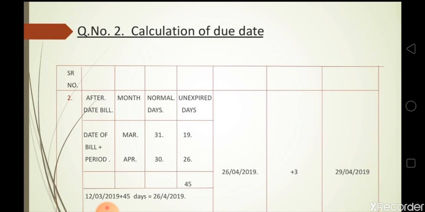So first we will have to calculate the remaining days in the month of March. The days remaining are 19, and in the month of April again we will see that 26 days are remaining. So the date is 12 March 2019 plus 45 days, which is 26 April 2019. So plus 3 days as a grace we will have to add, and the date 29th April 2019 is our due date. So in the next slide we will solve question number 3 of calculation of due date.